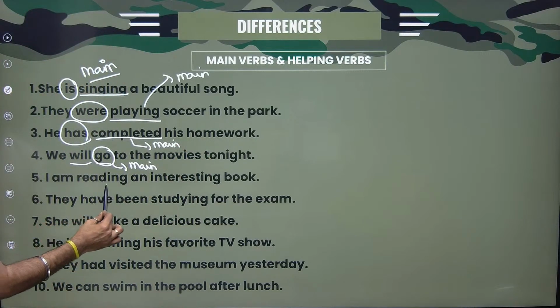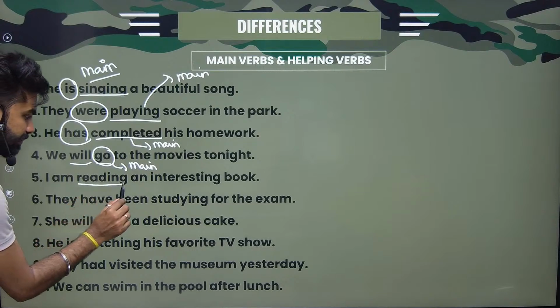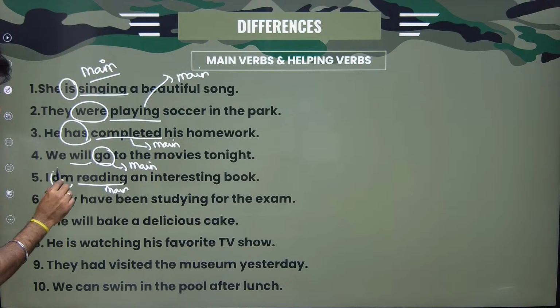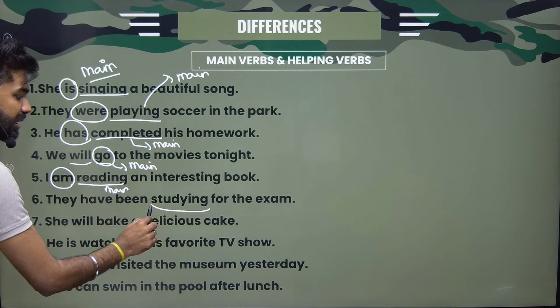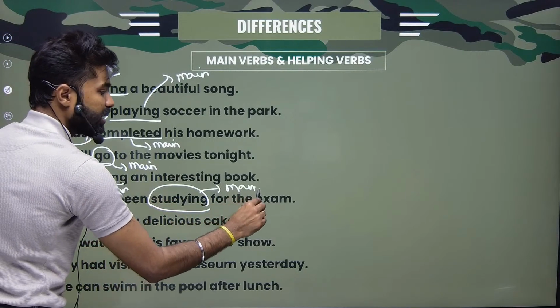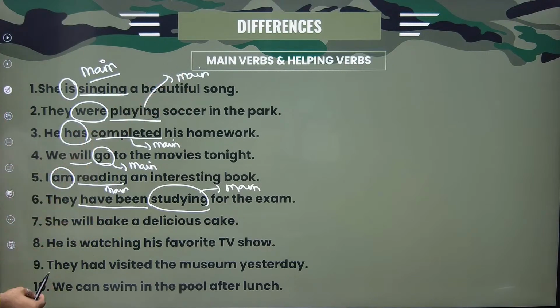See, I am reading an interesting book. Try to identify the main verb here. I am reading an interesting book. Reading is my main verb. Am is a helping verb. They have been studying. Studying is my main. Why? It is the core action. Have been is just a helping verb.